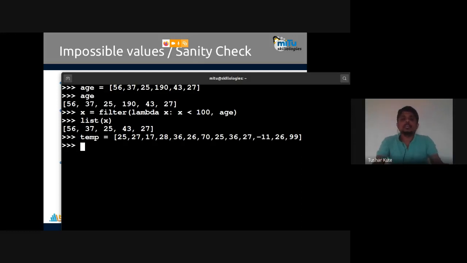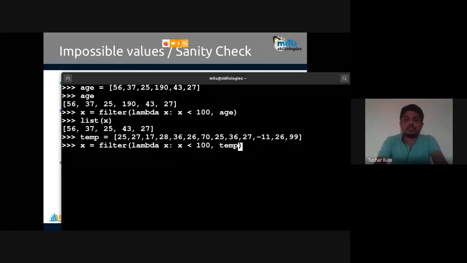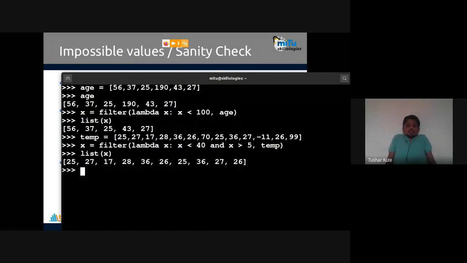Okay, so to do this one, we'll make use of another method. For example, here I'll apply filter of x, and from temperature I'll take it. This sanity check, it's possible. Okay, so I'll apply a filter where x is less than, let's say 40, and x is greater than 5. Okay, see this. So which are greater than 5 and less than 40, only these values are taken. So these are the ideal numbers which are taken.